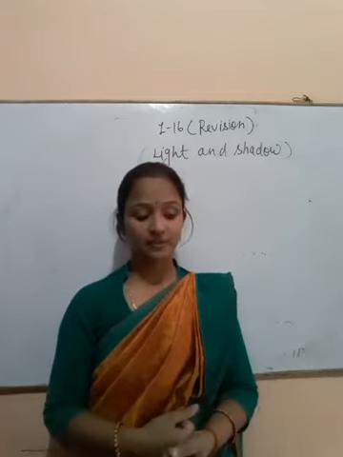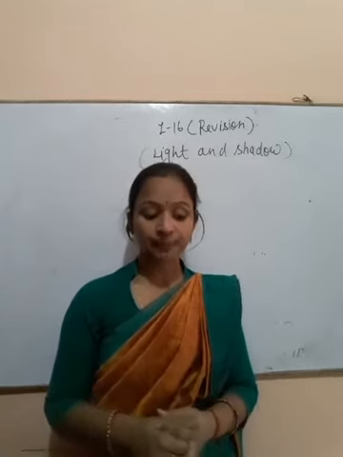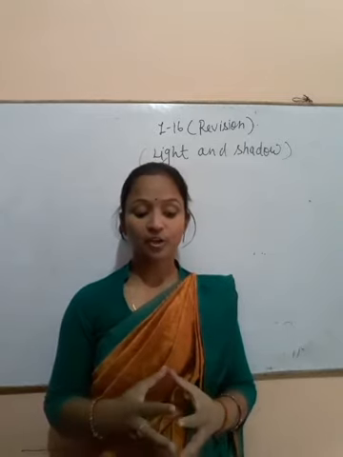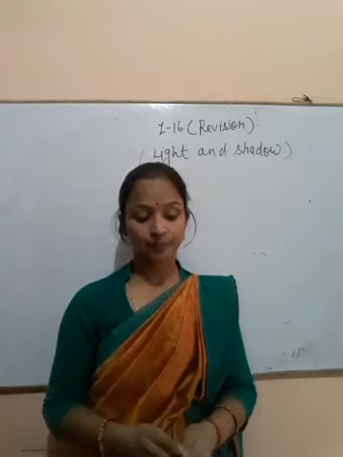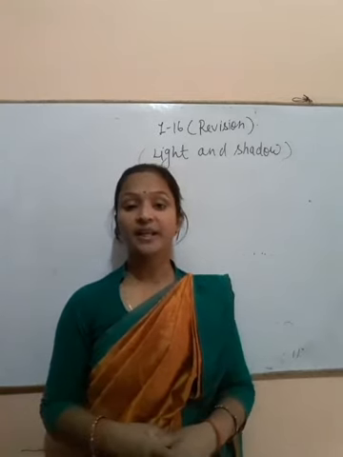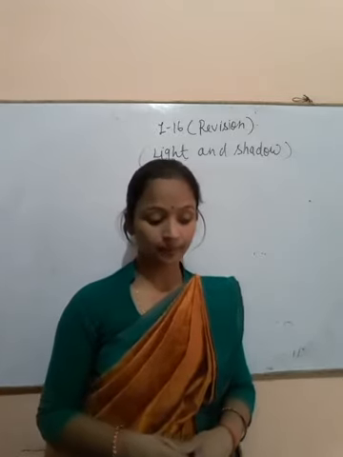Choose the right one. The sun gives us light and heat. The shadow of an object is formed on the side opposite to the light source. Shadows are long in the morning and evening. Shadows are shortest at noon.